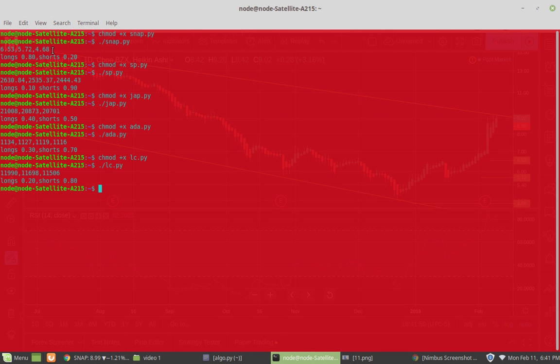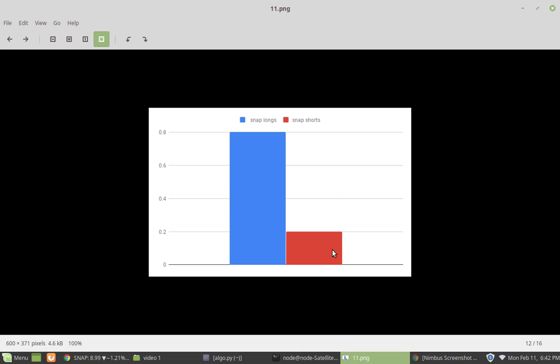The deviation levels are 653, 572, and 468. The longs are 80% and the shorts are 20%. In other words, most people think it's going to go up compared to going short. It wasn't exactly 80% or 20%, but I decided to round it. And this is a visual representation of what it looks like.